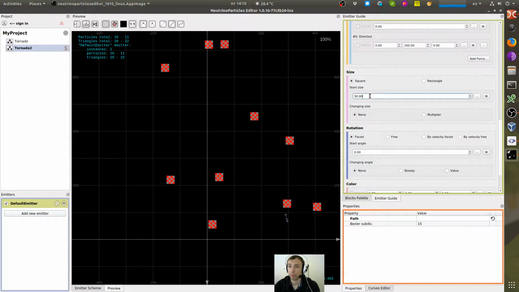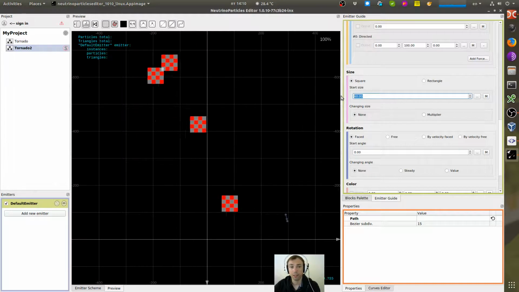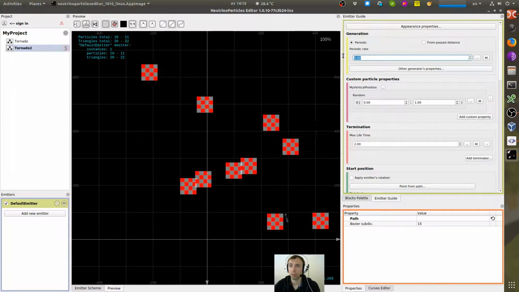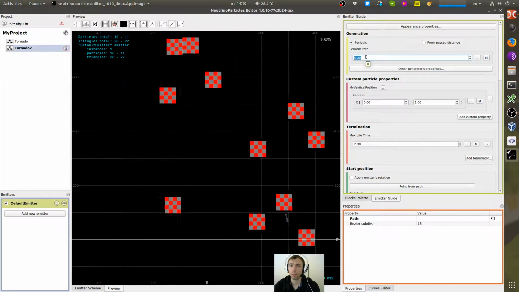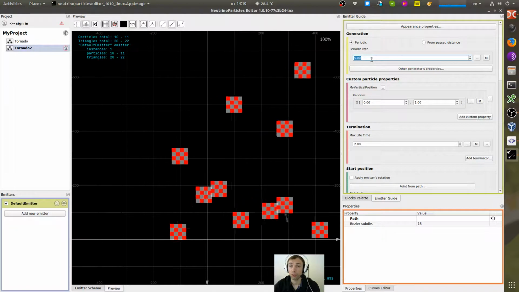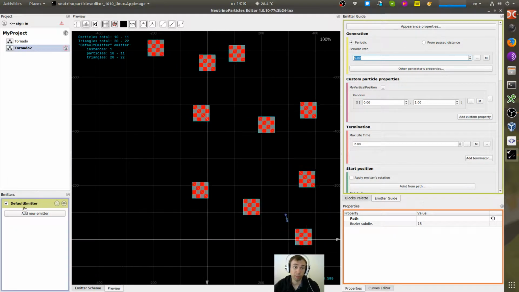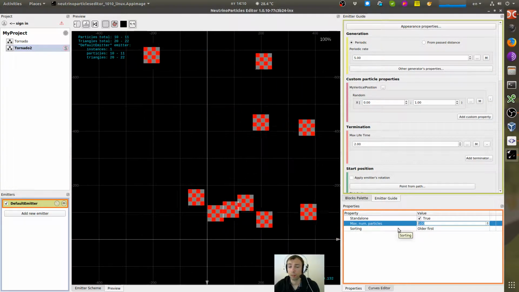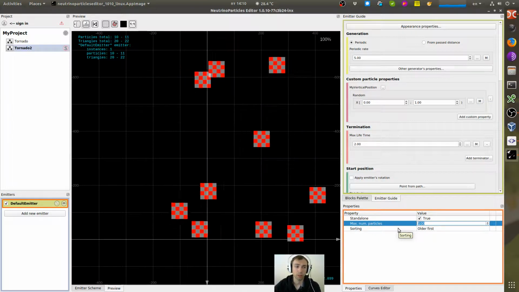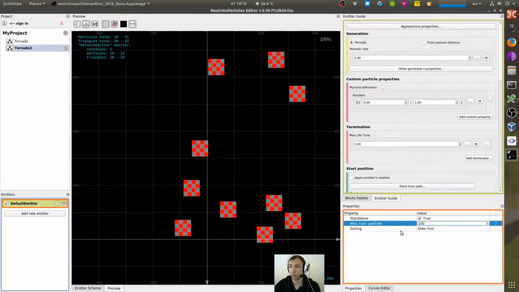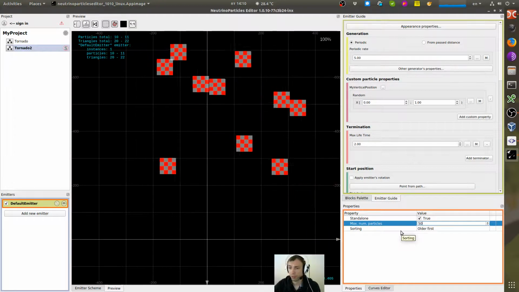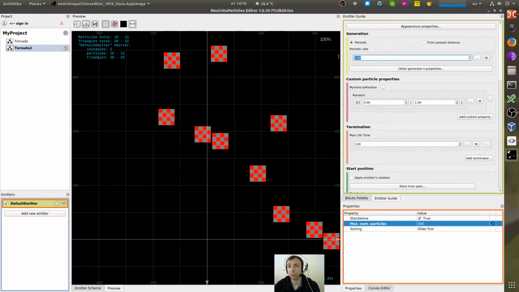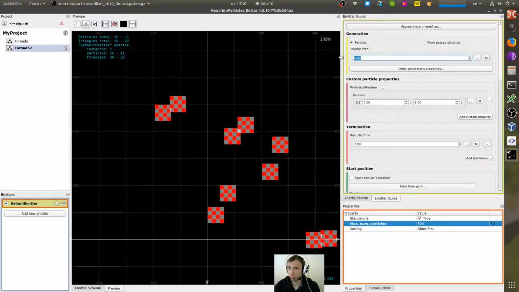Let me change size to 60, so particles will be bigger, and make more of them by specifying the periodic rate for generation. Now it's 5 particles per second. First of all, I will change the upper limit, the maximum number of particles for the emitter. By default, it is 100. I'll make it 500. It should be enough. And periodic rate, I'll set to 50.